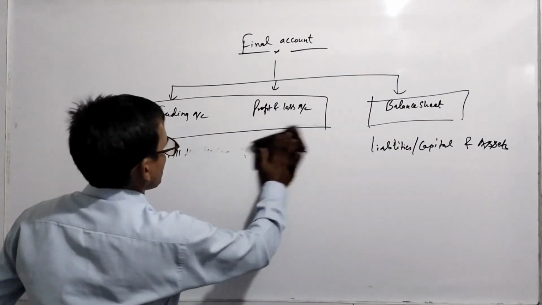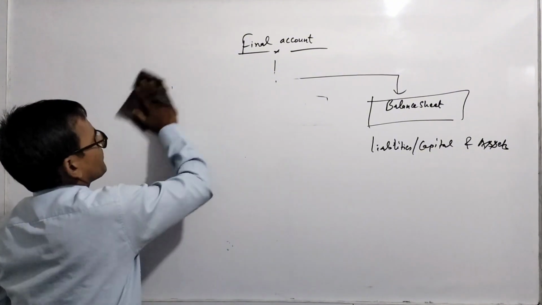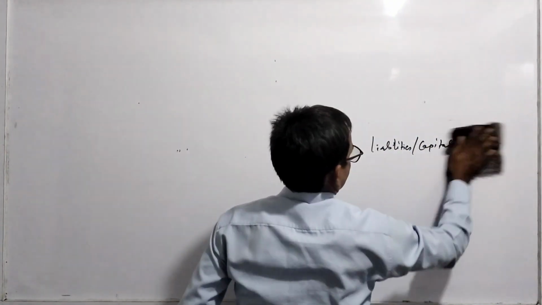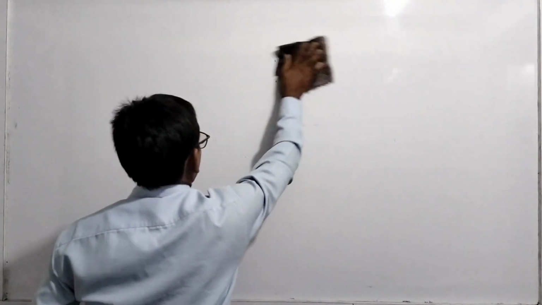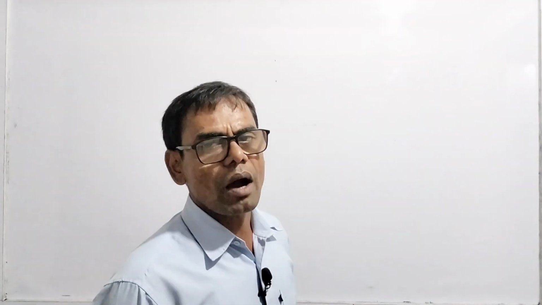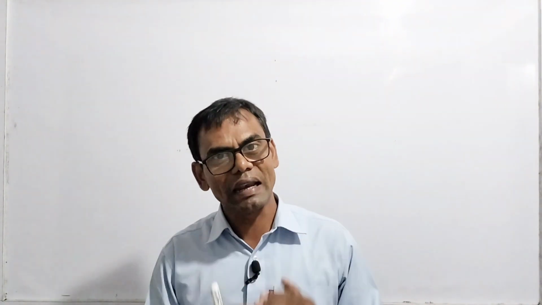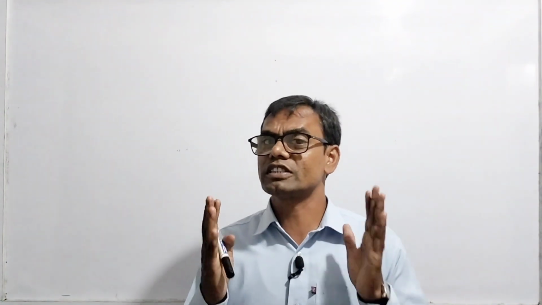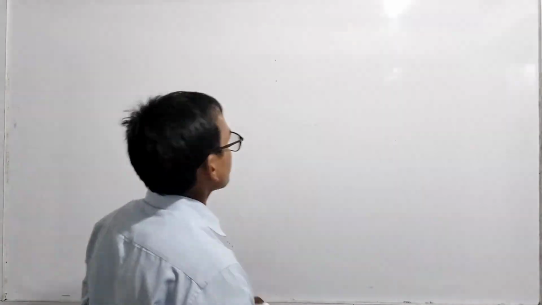So once you have to remember the trial balance. I have already made a video on trial balance. You see what is in trial balance. After completing all the ledgers, first of all, financial transactions are recorded in journal entry. They are classified in different ledgers, and after closing the ledgers, from the balances of the ledgers, the trial balance is prepared. So what is there in trial balance?